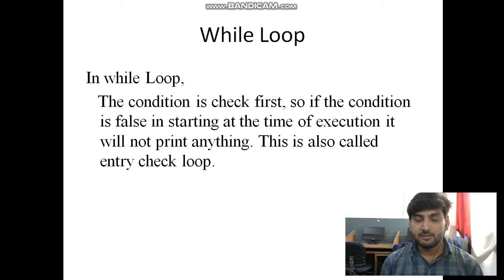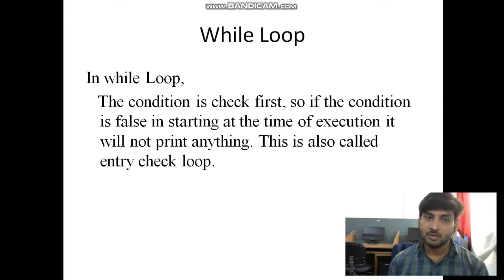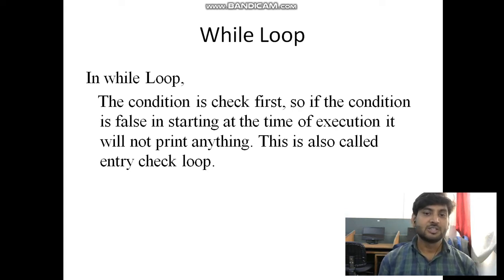Firstly we will discuss the while loop. In a while loop the condition is checked first. We will see how the condition is checked first in a syntax or program. At the start of execution, in the starting line, we assign a condition in the while statement.